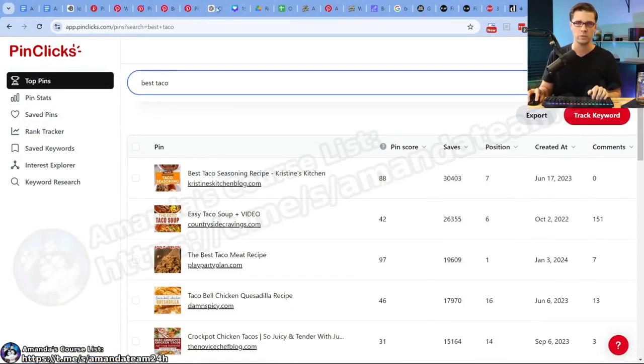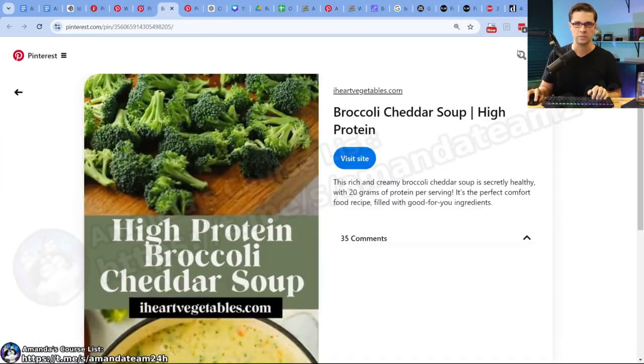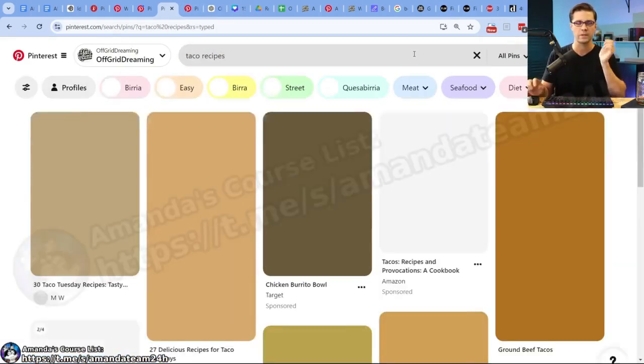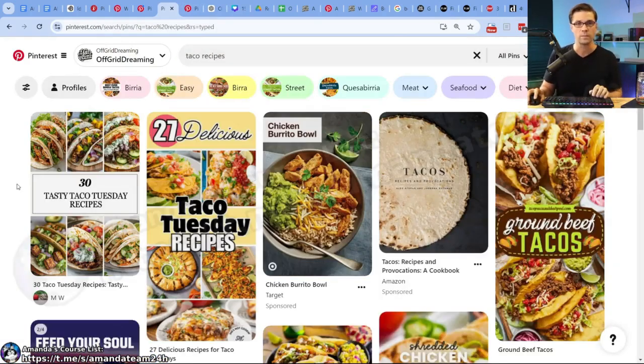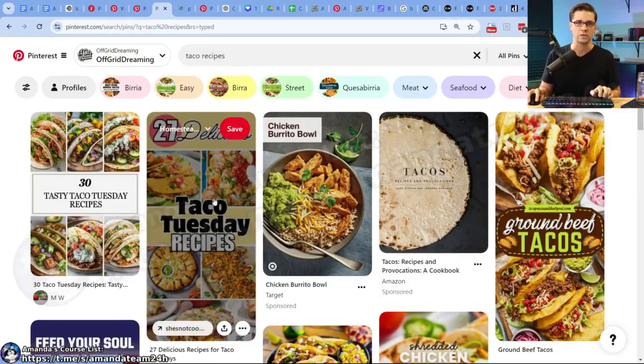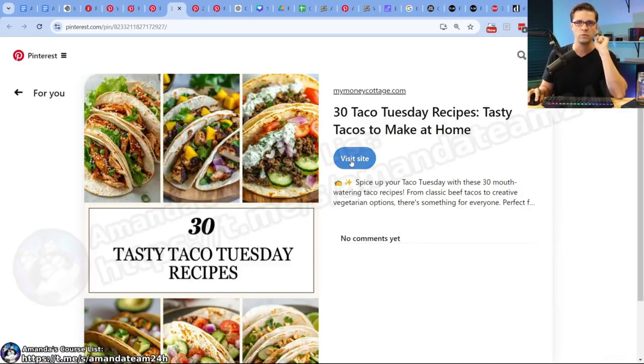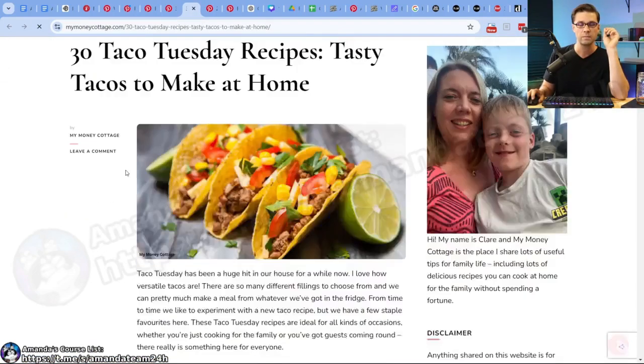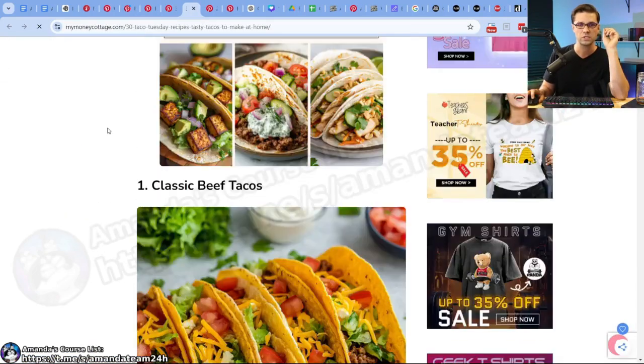So what I'm going to do is come to Pinterest. Taco recipes, right? Wonderful. Now, why is this powerful? I'm going to control click on these two. It's powerful because you can make some assumptions in life that sometimes people have already gone before us and done a little bit of keyword research. What we're about to employ is old school SEO tactics, right?